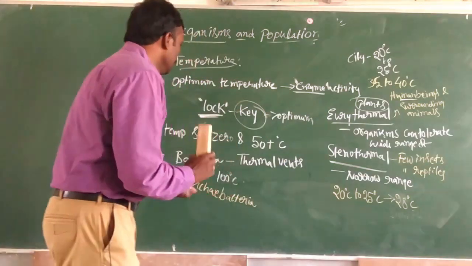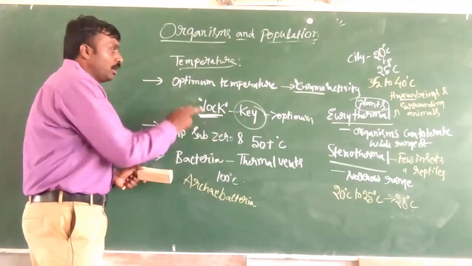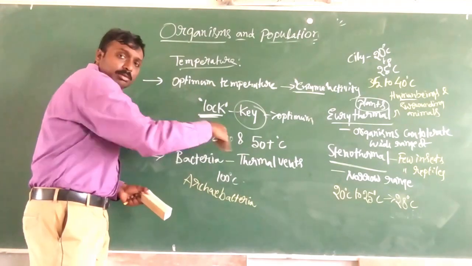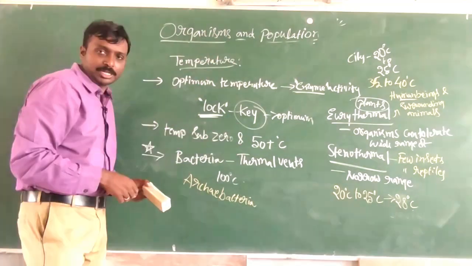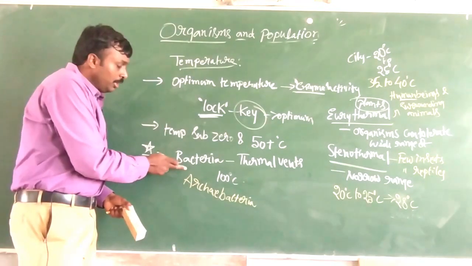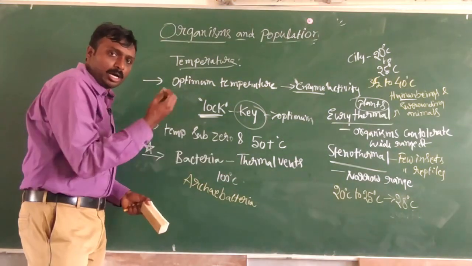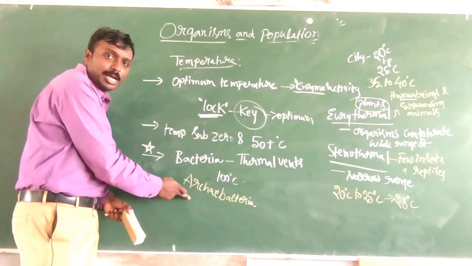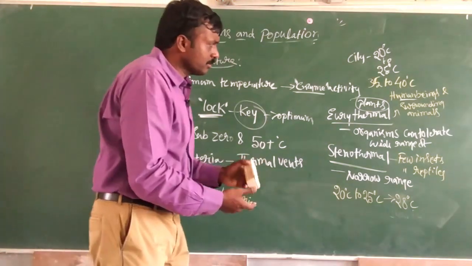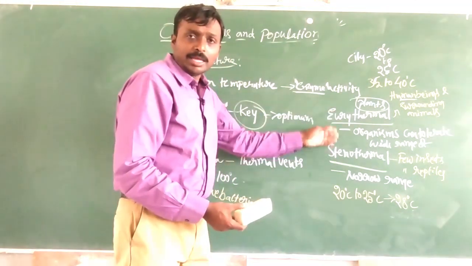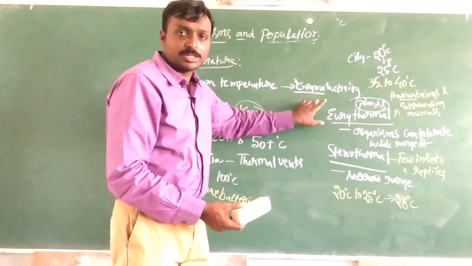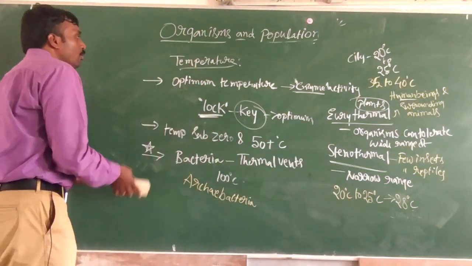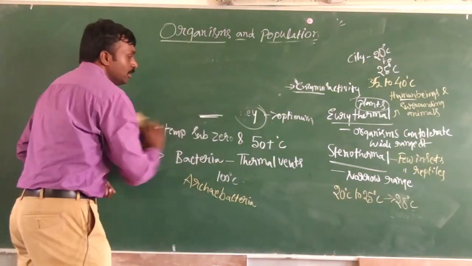So this is what we have about temperature. The optimum temperature for enzyme activities, and temperature may be sub-zero or it may go even higher than 50 degrees Celsius. One of the best examples is bacteria which live in thermal vents or hot water springs where the temperature is 100 degrees Celsius. The best example is Archaebacteria. And we understood all the organisms in two different types as eurythermal organisms and stenothermal organisms. Now, moving on to the next abiotic factor.